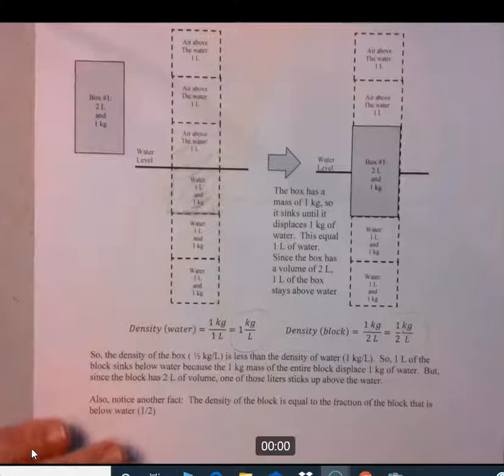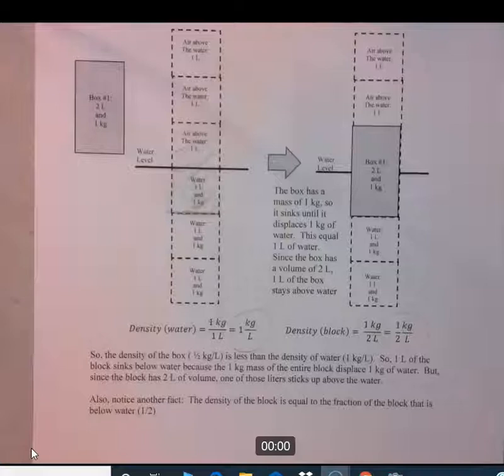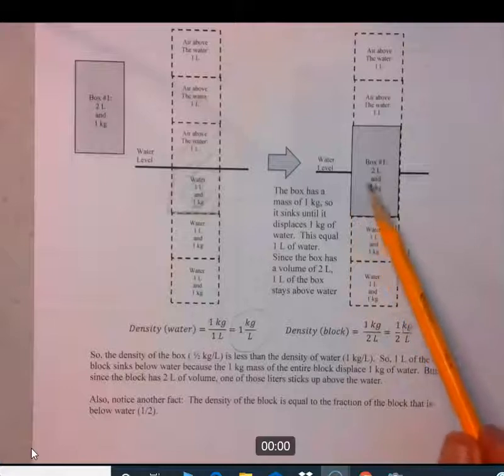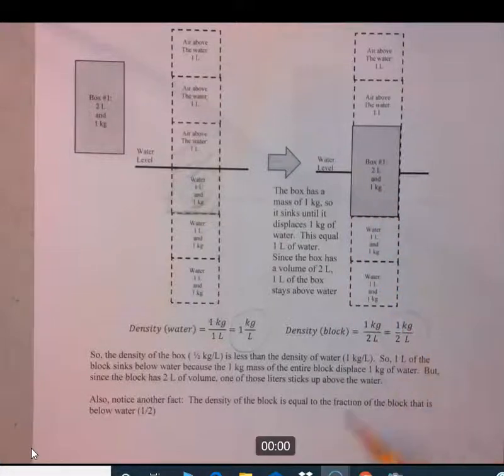So notice another fact, the density rule. Since the density of the block is less than the density of water, it's going to float, at least partially. Now let's get to this point. The density of the block is equal to the fraction of the block that is underwater. You notice the density is 1/2, and you notice that 1/2 of the block is underwater. As we continue to do some of these problems, let's see if that relationship continues to hold, that the density is going to equal the fraction of the block that sits below the water.